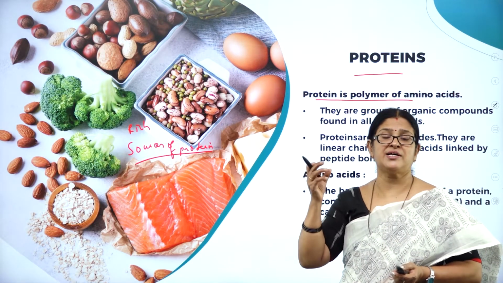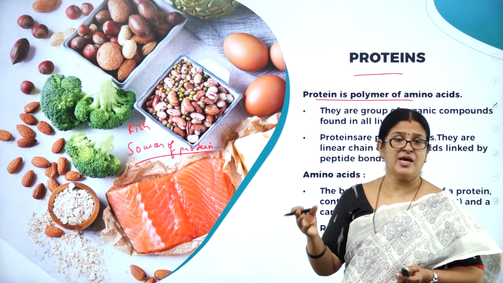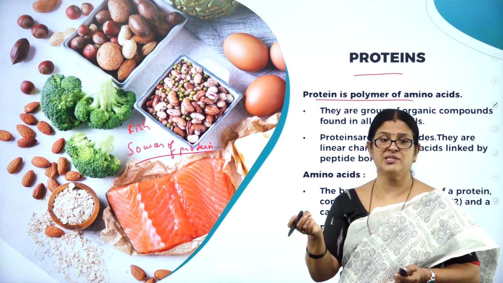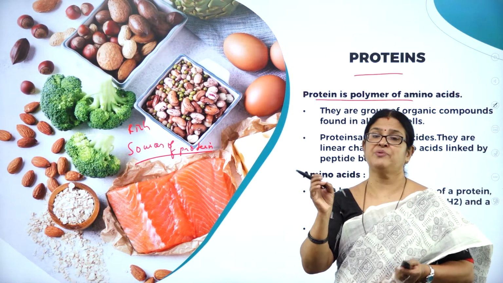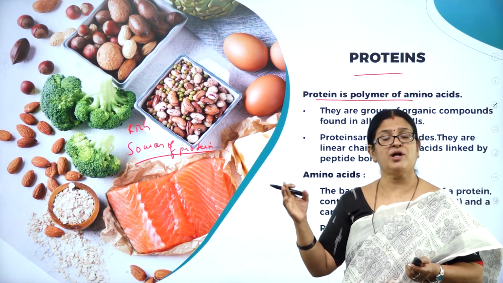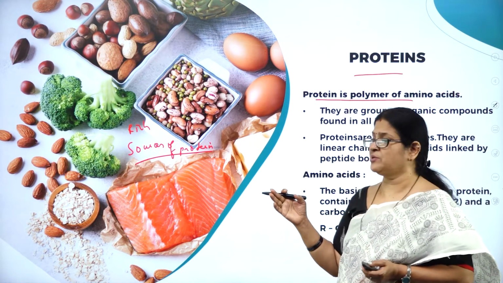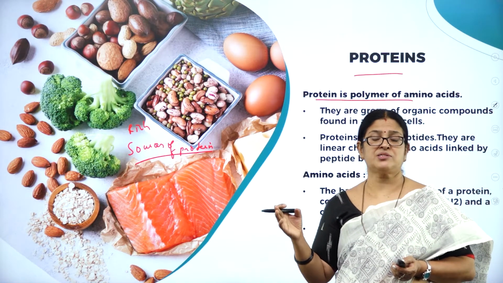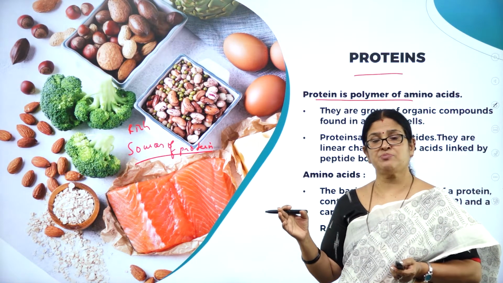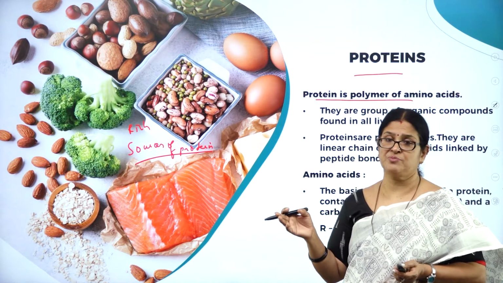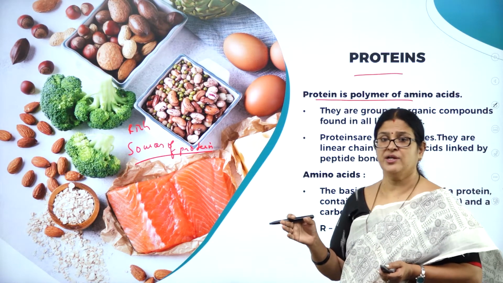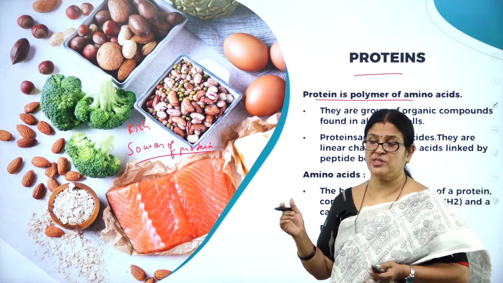Each protein has a different sequence of amino acids. For example, hair is a protein and nail is a protein, and each is made out of a different sequence. There is one very important process called protein synthesis, which takes place in the ribosomes. As you know, the ribosome is called the protein factory. Now let us understand more about these proteins.